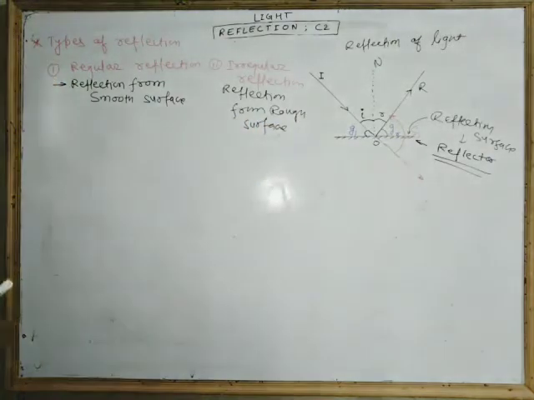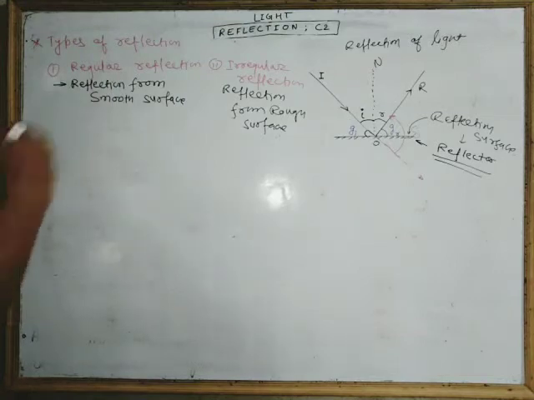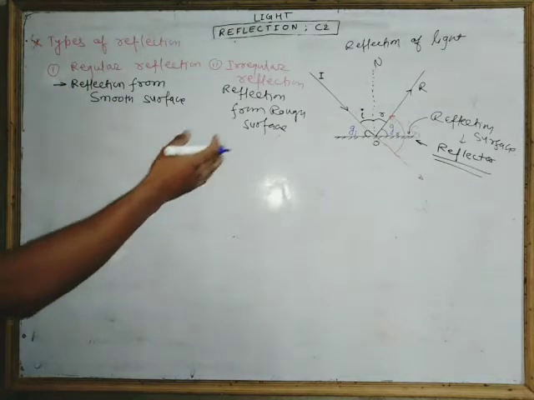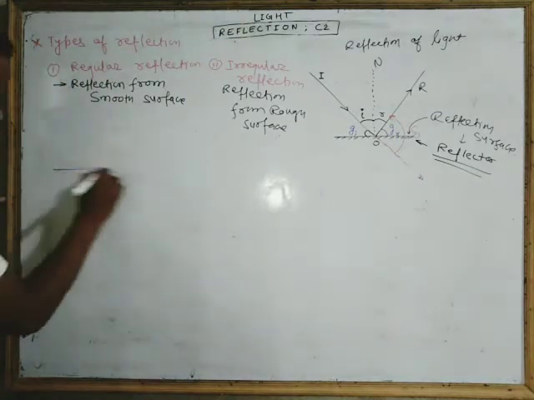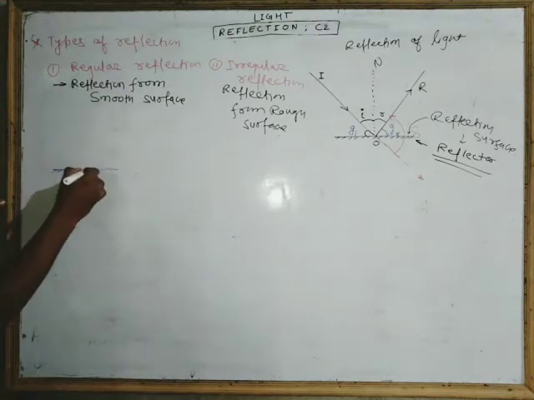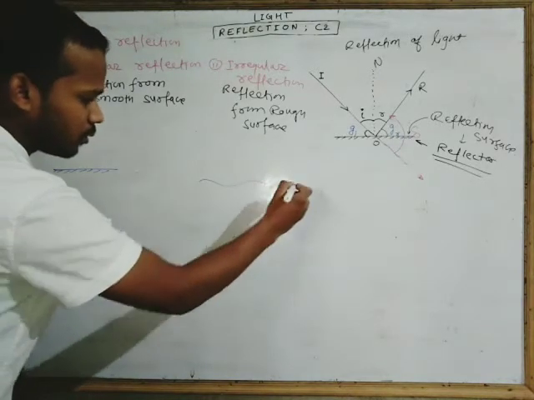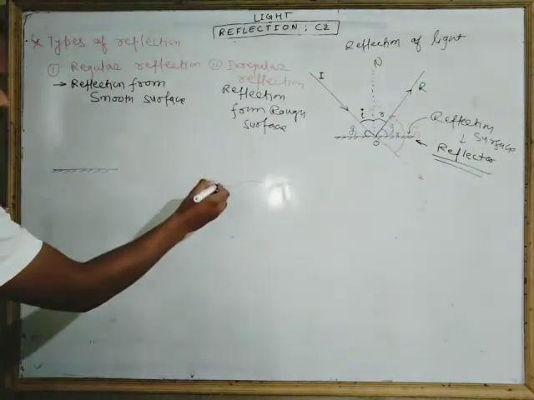Look, I am giving the symbol representation of regular reflection and irregular reflection. This is the reflector, and here the reflector is not smooth. This is rough.